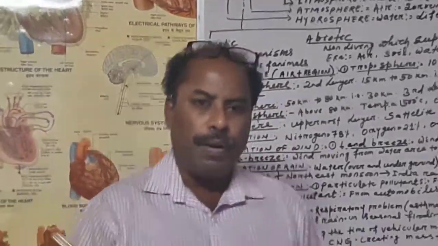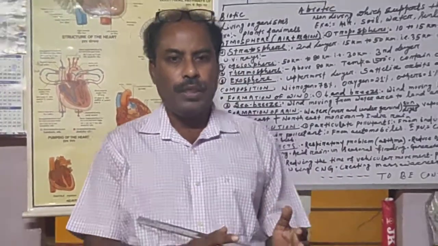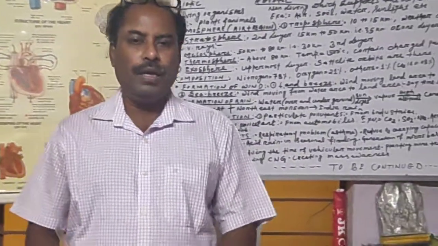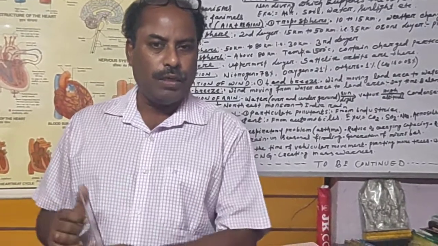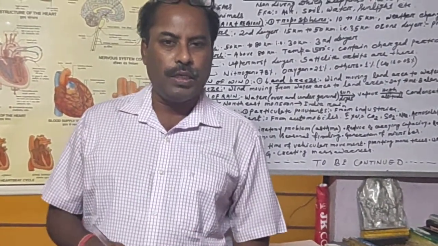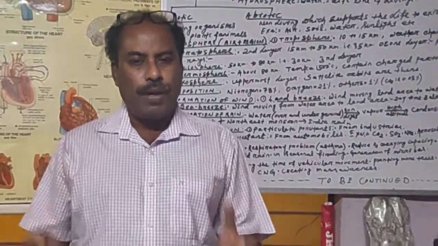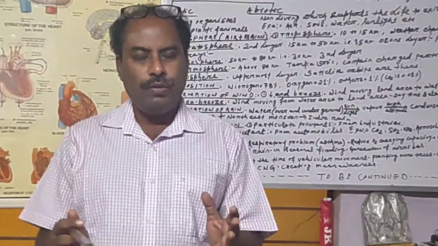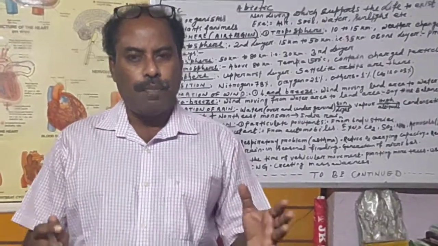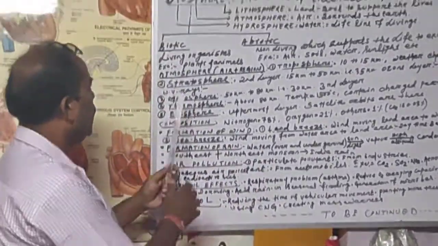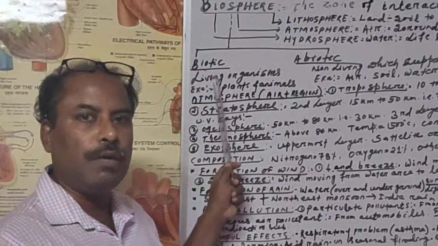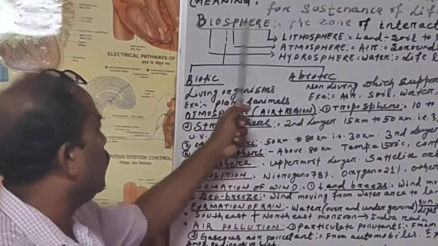Now again, biosphere consists of two parts, two components. One component is known as the biotic component, another is known as the abiotic component. Let us see what is biotic component. We, the human being, other animals, plants, multicellular, unicellular, simple, complex, all type of organisms are coming under the biotic component of the biosphere.